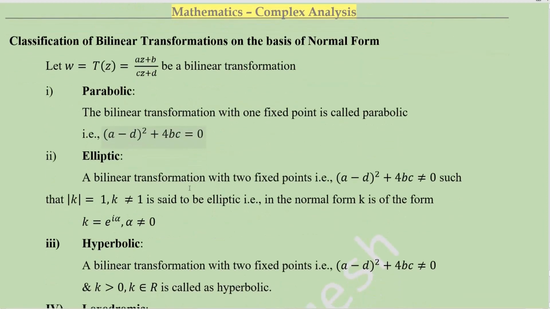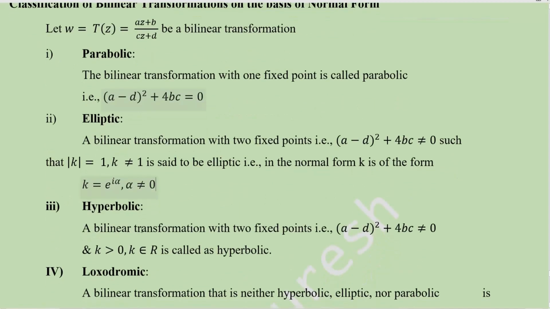And then elliptic. A bilinear transformation with two fixed points is called elliptic, and also in this case the value A minus D the whole square plus 4BC not equal to 0, such that modulus of k equal to 1 and k not equal to 1. This is very important: k not equal to 1 but modulus of k must be 1, is said to be elliptic. In the normal form, k is of the form e power i alpha, where alpha not equal to 0.